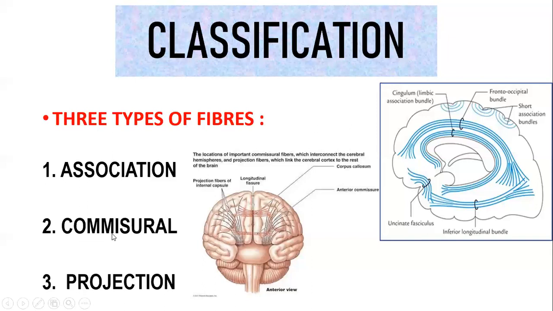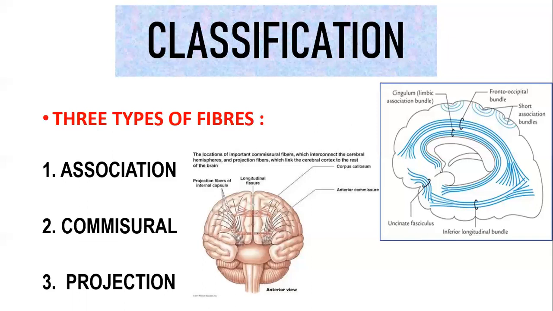Now, moving on to the second type of fiber. These are known as commissural fibers. So we have seen intrahemispherical, so of course there should be interhemispherical. You all know we have two hemispheres of the brain, right? These commissural fibers are going to interconnect the same regions of both the hemispheres.